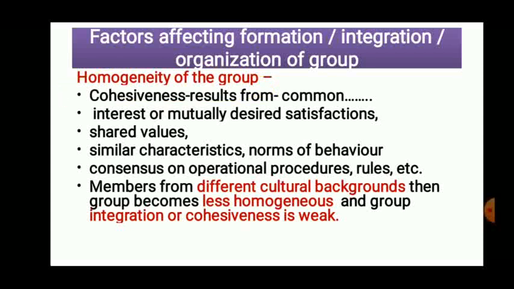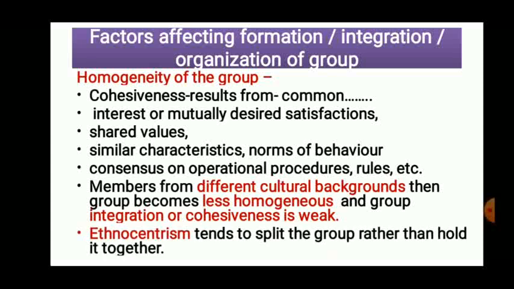Okay. If the members are from different cultural background, then that group becomes less homogeneous, and integration or cohesiveness becomes weak. If in a family, these similarities are going to be observed. For example, if friend circle is there, in friend circle, if the members are from different cultural background, then that friend circle will not remain lifelong.